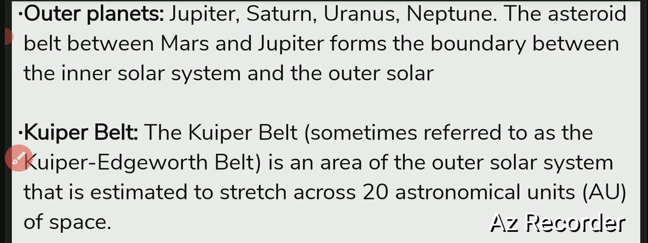Now what to see next? So these are the solar system. The outer planets are Jupiter, Saturn, Uranus and Neptune, and the asteroid belt, which is between Mars and Jupiter, forms the boundary between the inner solar system and the outer solar system.